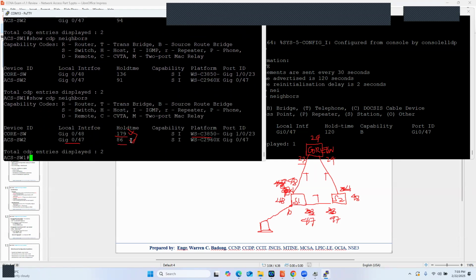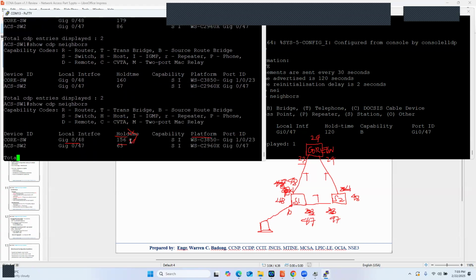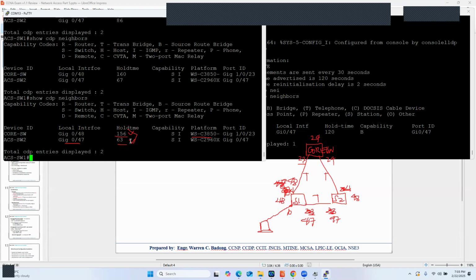So that's what we mean by 180 seconds. 180 seconds is the whole time where the information from the last CDP or LLDP packet received will be held in its database. We have 67 more seconds to go. And finally, access switch 2 will no longer be seen in this show cdp neighbor command.